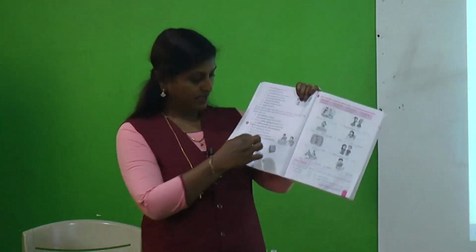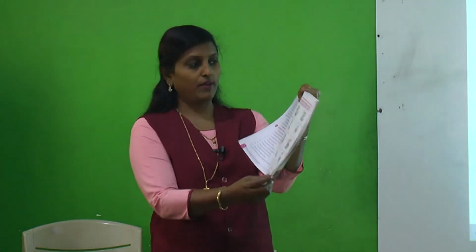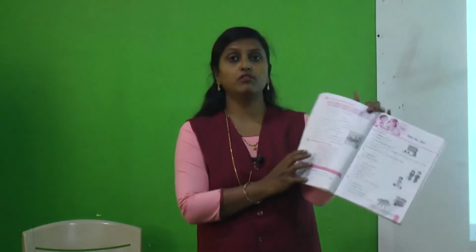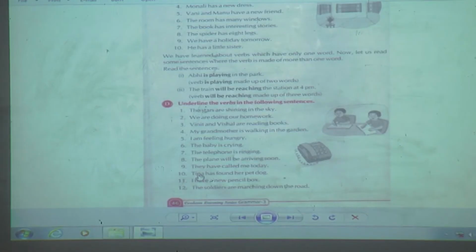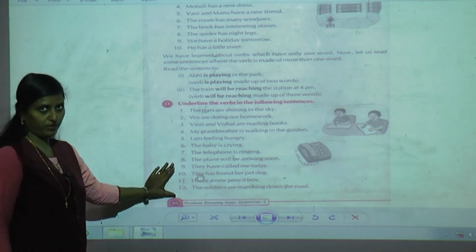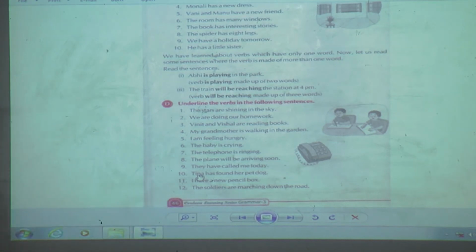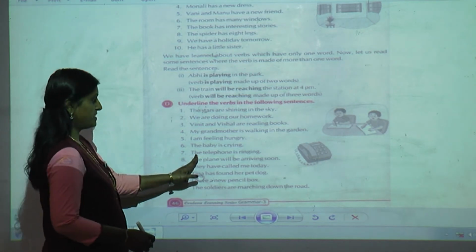Now students, do you remember in lesson number 15, I gave you some homework. Okay? Exercise D 7 to 12 and this exercise E. And I gave you exercise G. I hope that you have done all this homework. If you have not done, I'll just give you the answers. Are you ready to take the answers of that? Okay. Now we are on lesson number 15. Whatever homework I gave you, exercise D, I hope you have done. I'll just give you the answer. Just recheck. Okay? Ready? From 7th we have not solved.